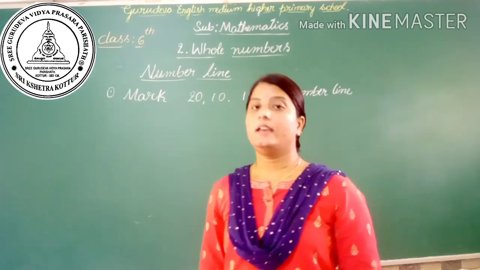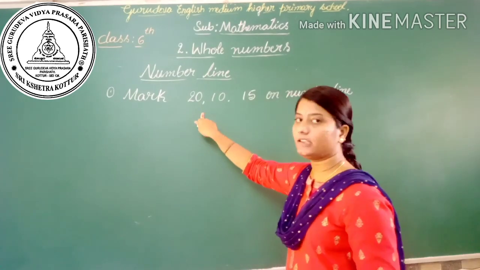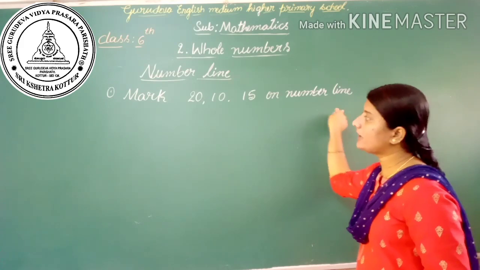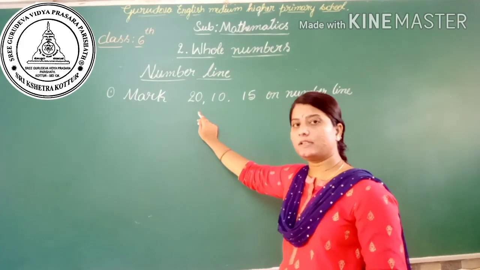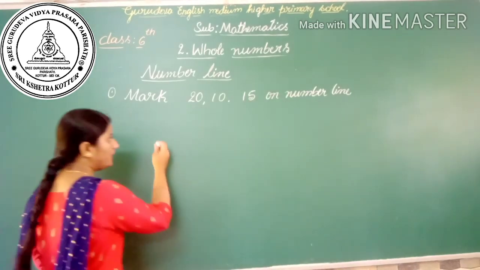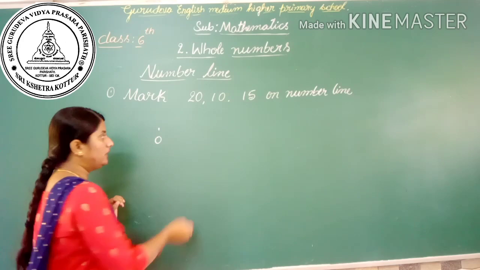Is it clear? Yes, here is one example: mark 20, 10 and 15 on a number line. So we have to mark these three numbers on the number line. Let's start to draw a number line. So we have to start from 0, the smallest whole number.